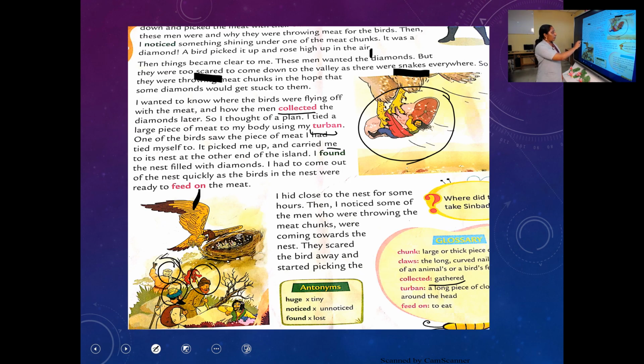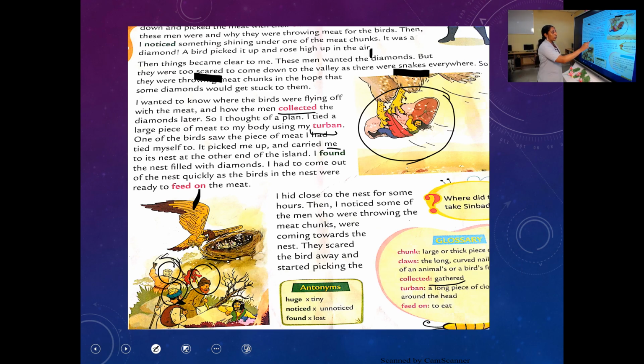I found the nest filled with diamonds. Then what did he see there? Yeah, he saw that the bird's nest was full of diamonds. Okay. I found the nest filled with diamonds. You can see that picture also there. I had to come out of the nest quickly as the birds in the nest were ready to feed on the meat. So, what did he see there?